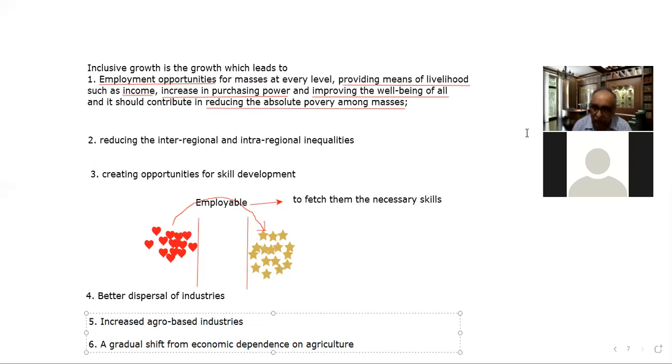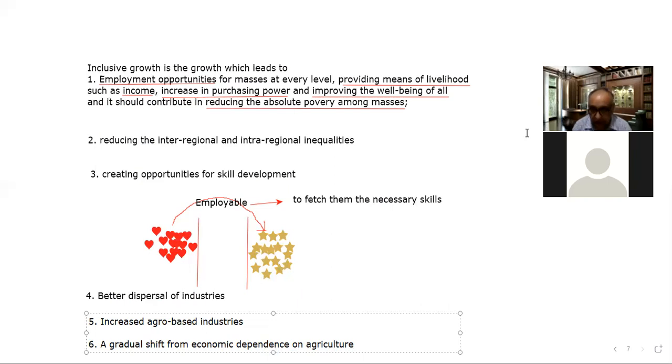Until and unless there is opportunity, there is no hope, there is no expectation that inclusive growth is possible, right? Obviously, those people who are deprived of opportunities will be living on alms, and if they are living on alms, then they would remain excluded, obviously. So opportunity is one important pillar.